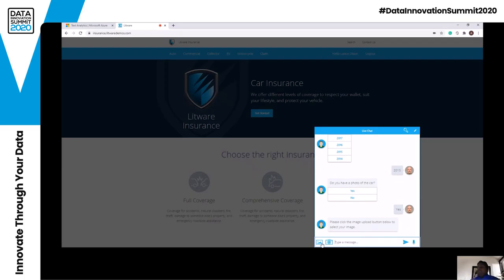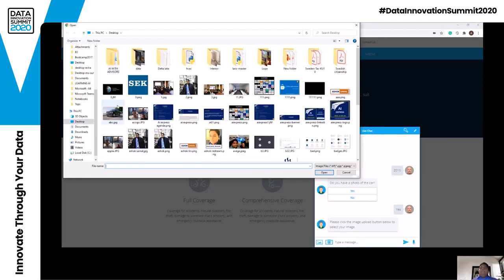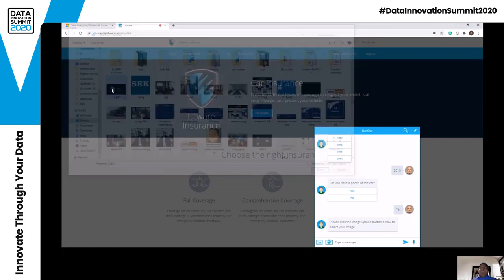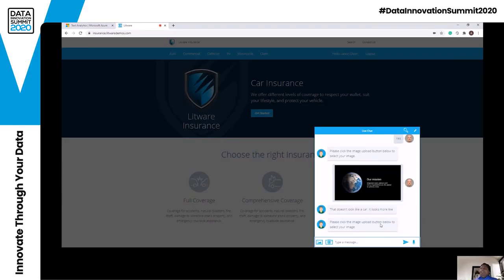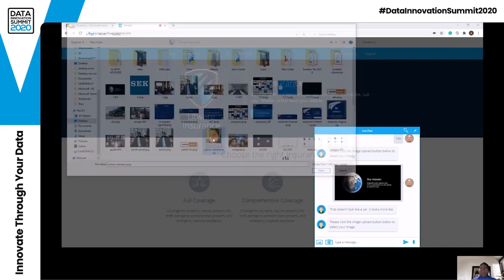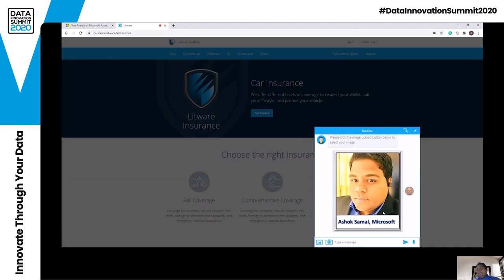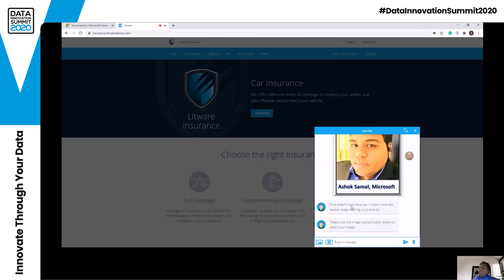Then it's trying to ask me to upload the picture. Let's play with the system a little bit. I say, okay, let's say this is my car. This is the picture of my car, let's say. Let it analyze. Oh, so it understood that doesn't look like a car. It looks more like it doesn't know. Let's play again with the system. Let's say this is my car. This is my photograph. So let's see what it comes up with. I say that doesn't look like a car. It looks more like Silver Saliga wearing a suit and tie.